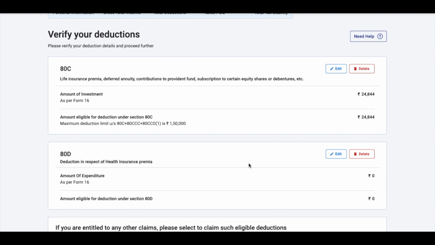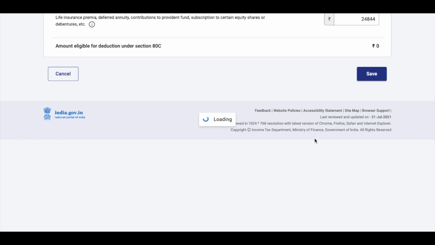So let's say now here, I know that as per Form 16, my amount of investment is only 24,000. However, I have certain deductions that I had forgotten to submit to my employer and I want to claim them here. You can absolutely go ahead and claim them here.